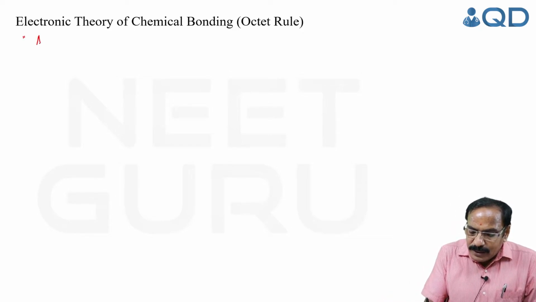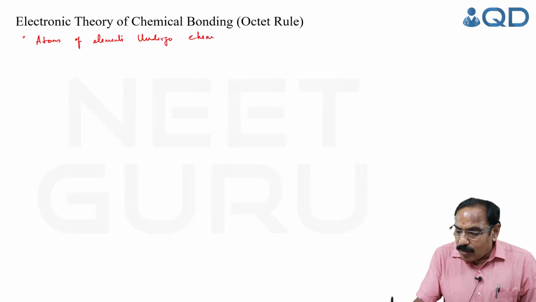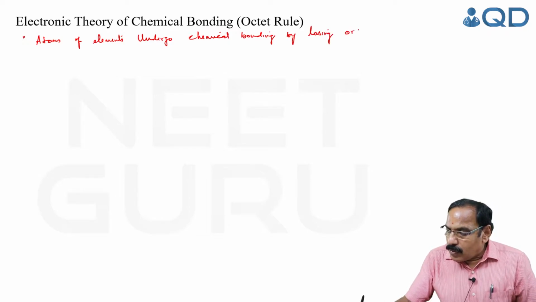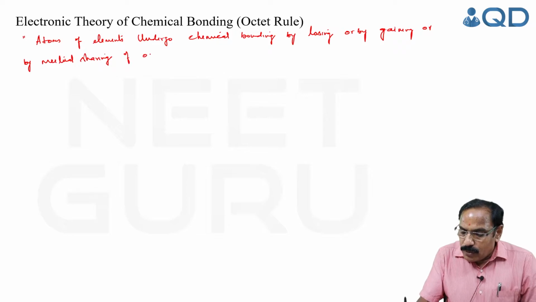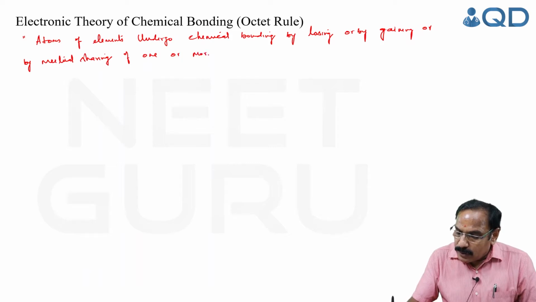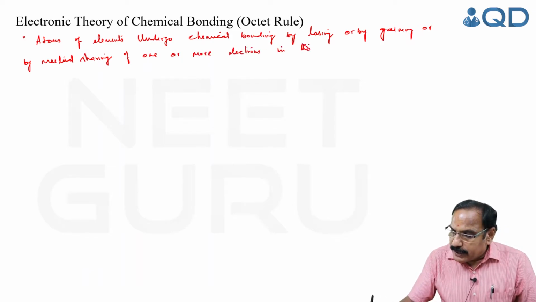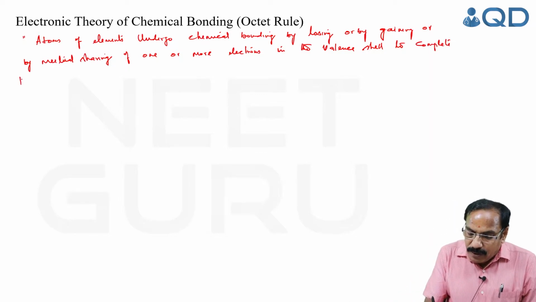It says atoms of elements undergo chemical combination or chemical bonding by losing or by gaining or by mutual sharing of one or more electrons in the valence shell, that is the outermost shell, to complete their octet.